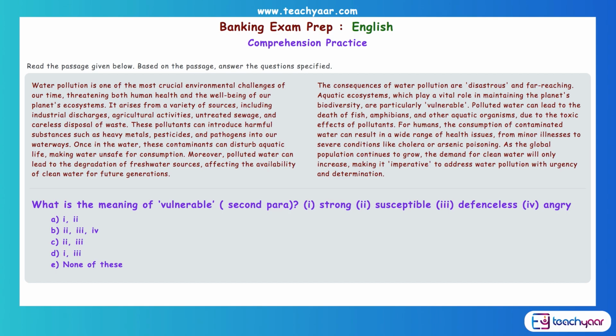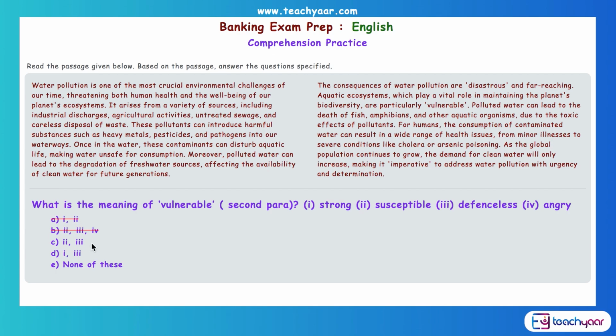Does it mean strong? No, if it is strong, it will not be affected badly. So strong is wrong. Susceptible? Yes. Defenseless? Yes. Angry? No. So what is the answer here now? 2 and 3. So if you look at options 1 and 2, that means option A, that is wrong. Option B says 2, 3 and 4. 4 is angry, so that is wrong.